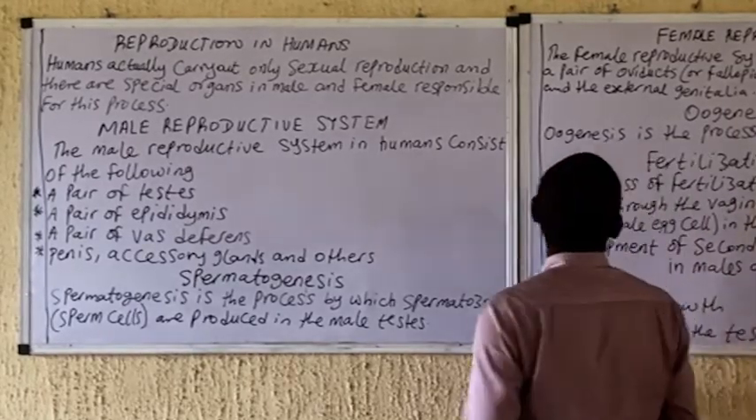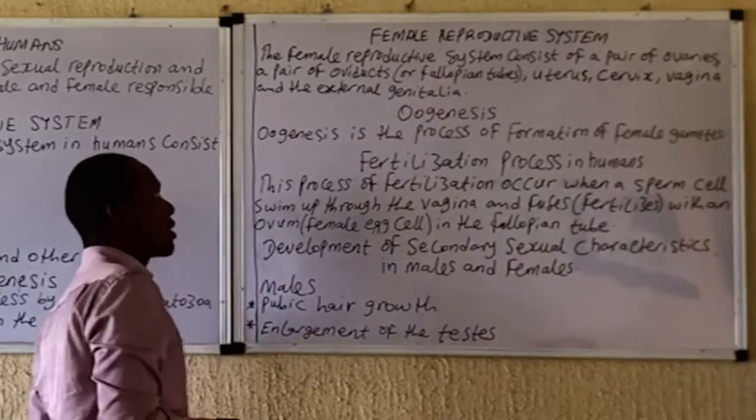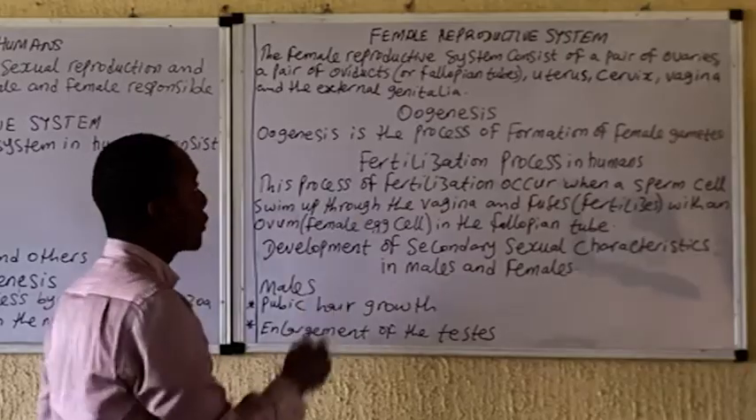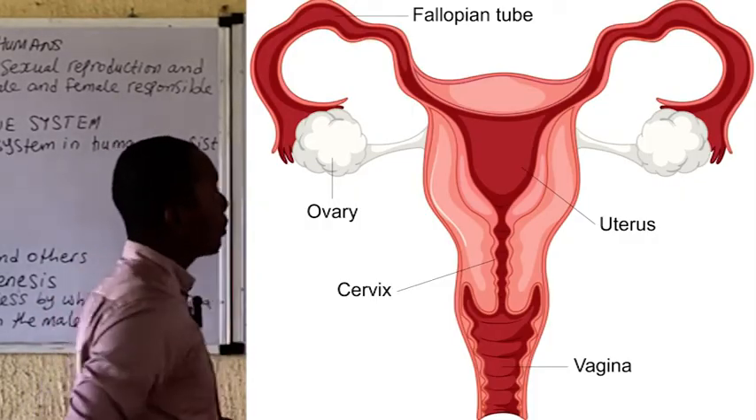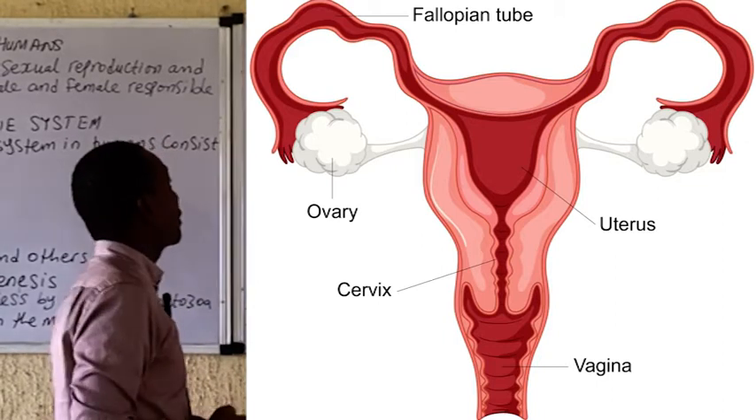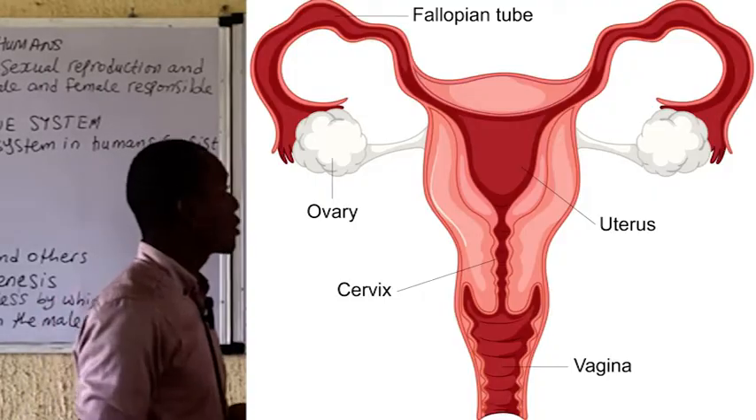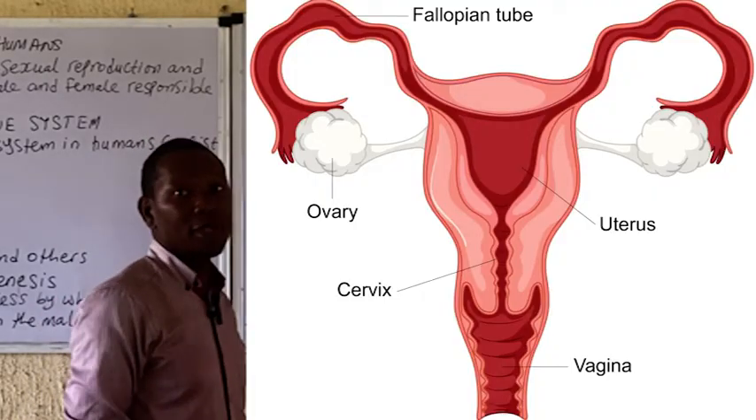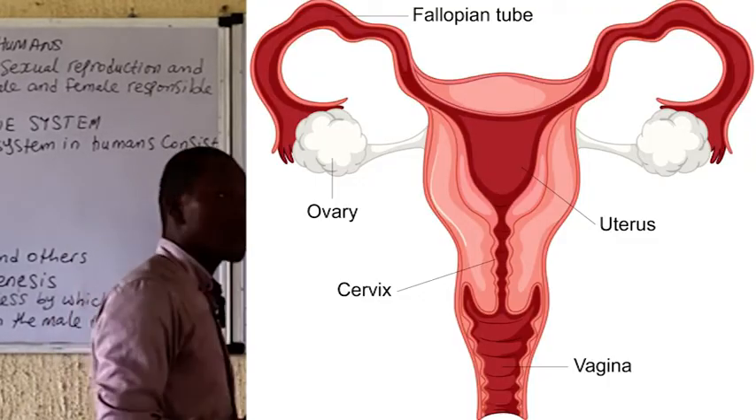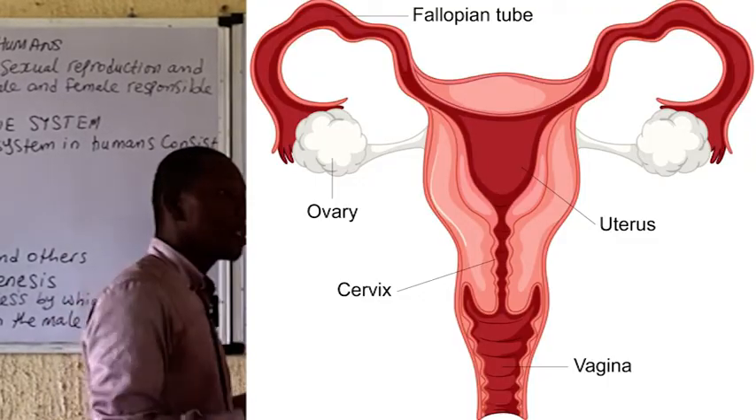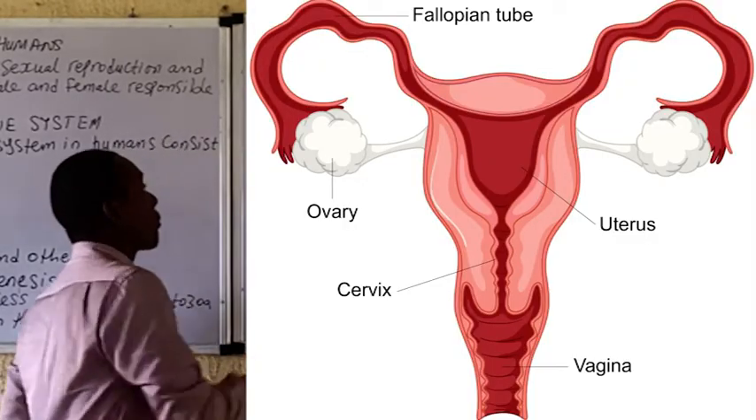Okay? So let's take a look at the female reproductive system. The female reproductive system comprises the pair of ovaries, pair of oviducts, the uterus, cervix, vagina, and the external genitalia. Please take note that even in the male, some of these organs are present in pairs. We have the vas deferens also occurring in pairs. We have the testes and all that.